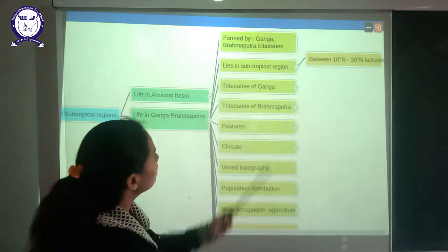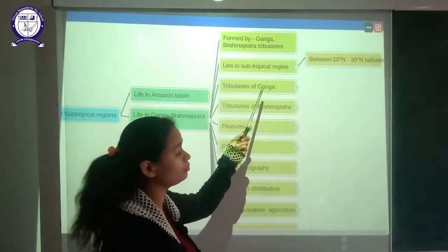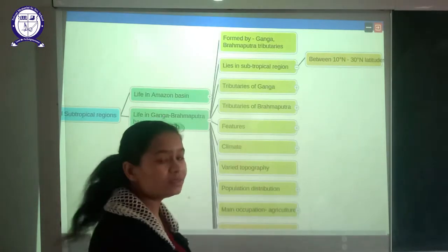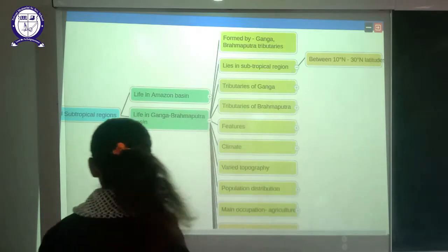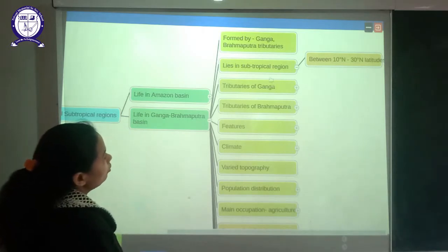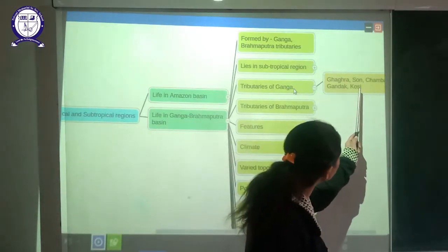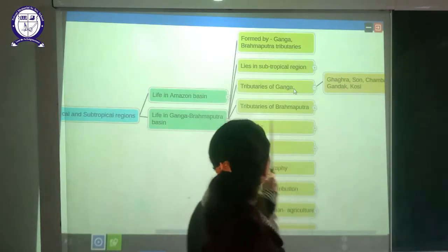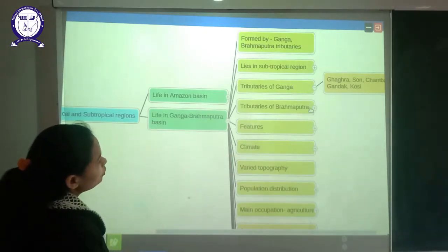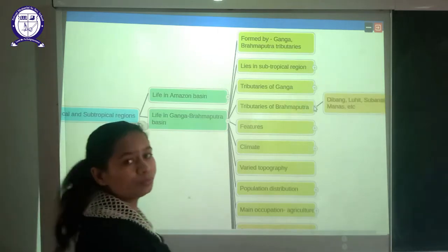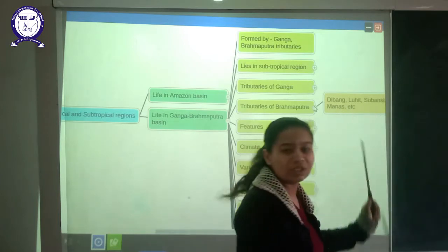Now let's talk about the tributaries of Ganga, because the topic itself is the Ganga-Brahmaputra basin, so we must know about the tributaries. Tributaries means the small river channels that join the main river, branches, you can say. The tributaries of Ganga are Ghaghara, Son, Chambal, Gandak and Kosi. The next is the tributaries of Brahmaputra. These are Dibang, Lohit, Manas, Subansiri, etc.